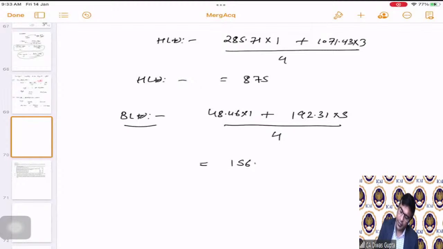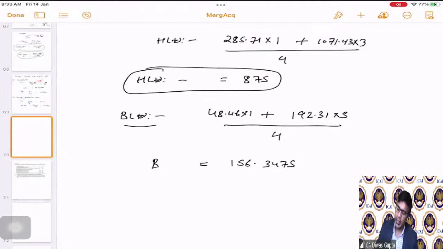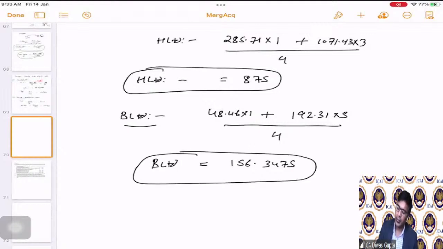This comes as 156.3475. Correct. Now we have calculated the fair value of both H Limited and B Limited. These are the fair values. Using this, we will have to calculate the swap ratio.